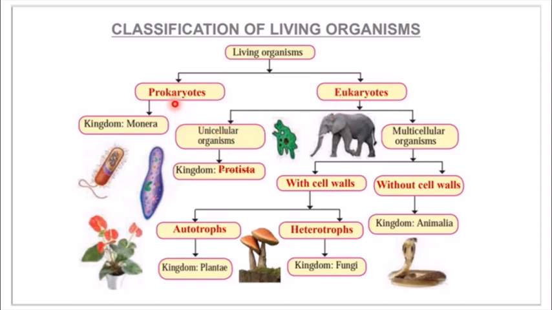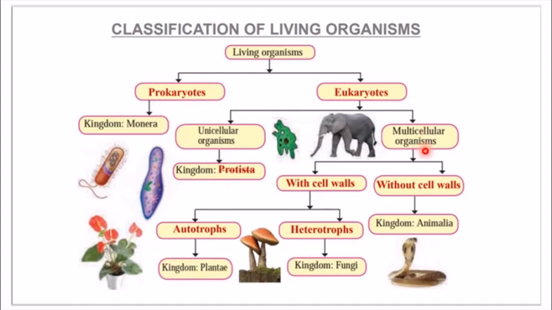Prokaryotes are unicellular organisms and they do not have a well-defined nuclear membrane or the nucleus. So we have only one kingdom in this, that is Monera. Then we have eukaryotes. They are divided into two, that is unicellular and multicellular. Now these are unicellular and they have a well-defined nuclear membrane. They have a nucleus and different cell organelles are also present. Now this has only one kingdom, that is Protista, or you can also say as Protozoa.